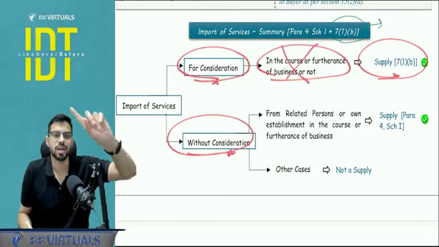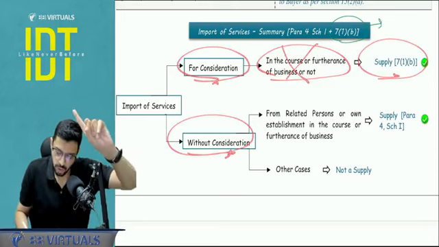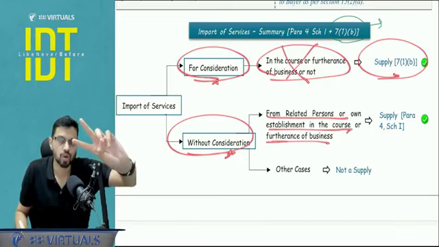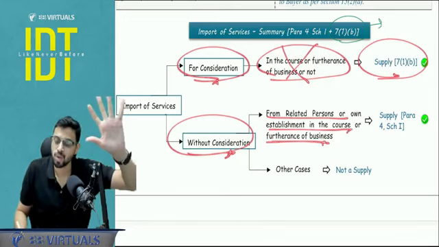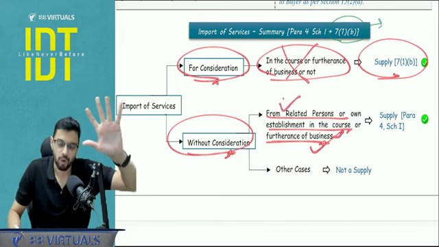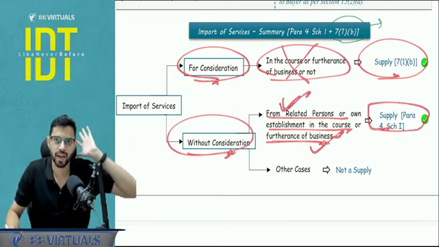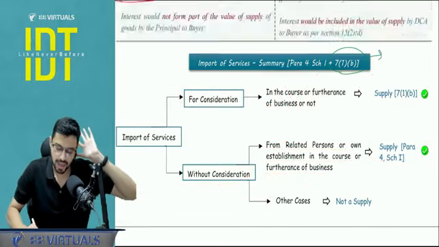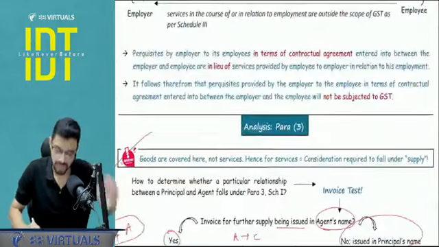There come two conditions. Condition number 1, you should be importing from a related person or own establishment outside India. And second condition, it should be in the course of business. So here consideration is not there, but the business condition applies and from whom you are importing applies. In that case, if both are satisfied, it will be a supply under paragraph number 4, Schedule number 1. Otherwise, it will not be a supply. Is it clear? So this marks the end of Schedule number 1.